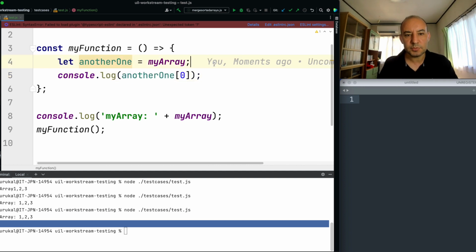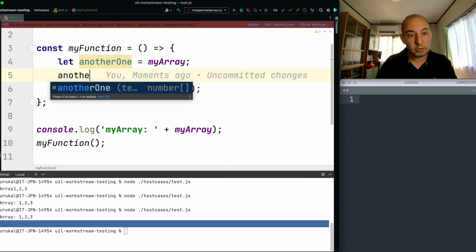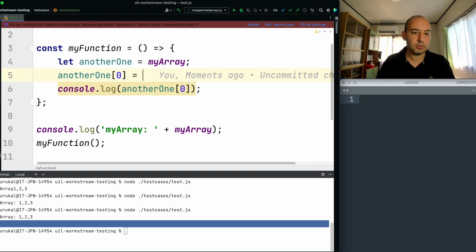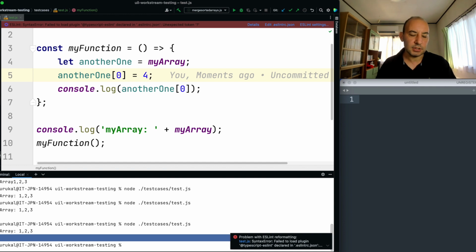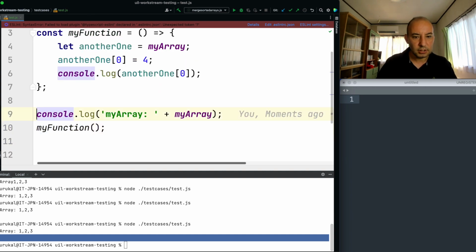Now I will change something on the other array. Let's just update the first member. Let's just set it to 4. Okay, now the first element is 4. And what happened to my original array? I don't want to change it, right? I want it to be preserved. So let's print it here again.